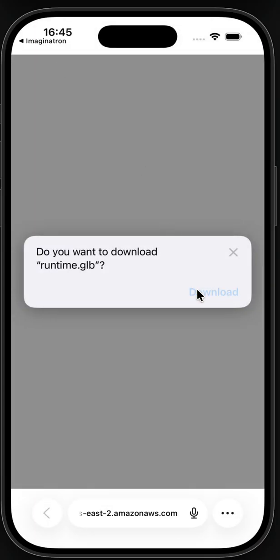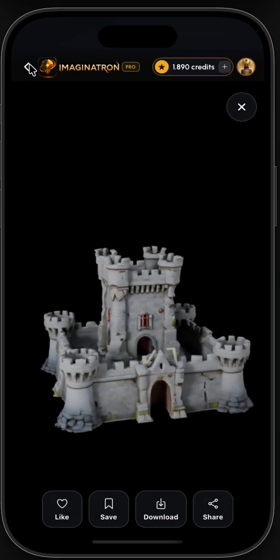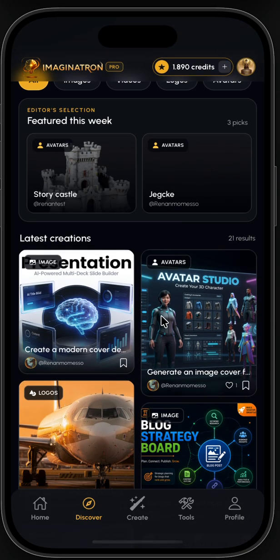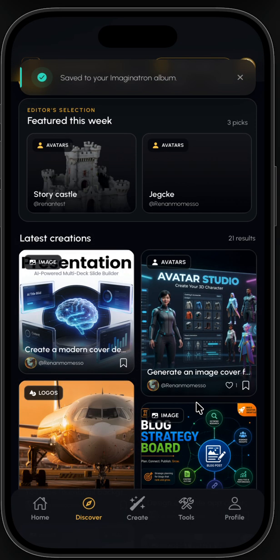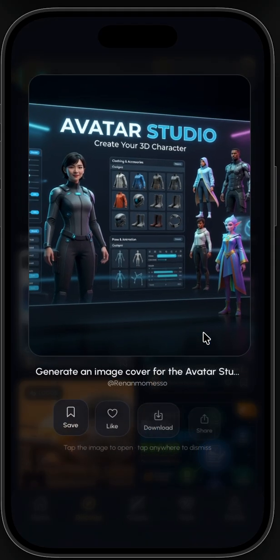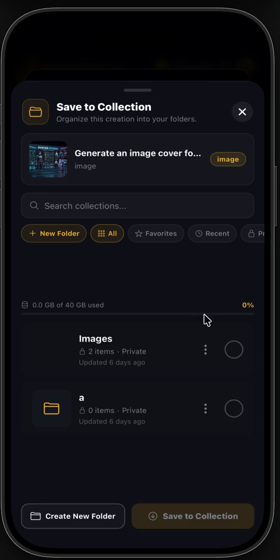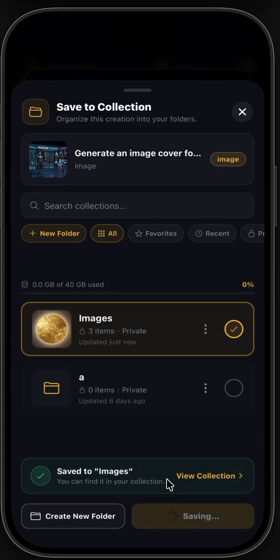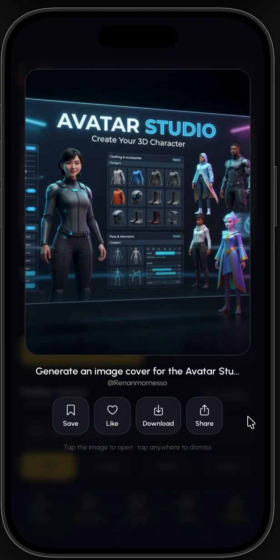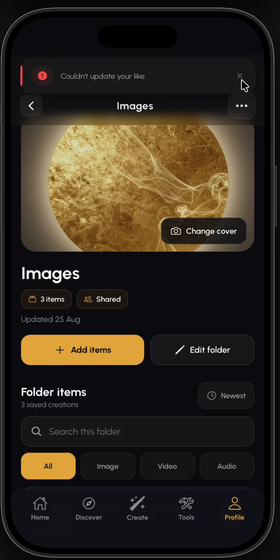Download goes directly to the phone. We can't download a GLB file on our phone or see that, but for example, if you long press, we can download this image, we can share, we can save in our folders. We can create new folders. New folders can have different images or covers. We can do a lot of things here. So here is the folder page.